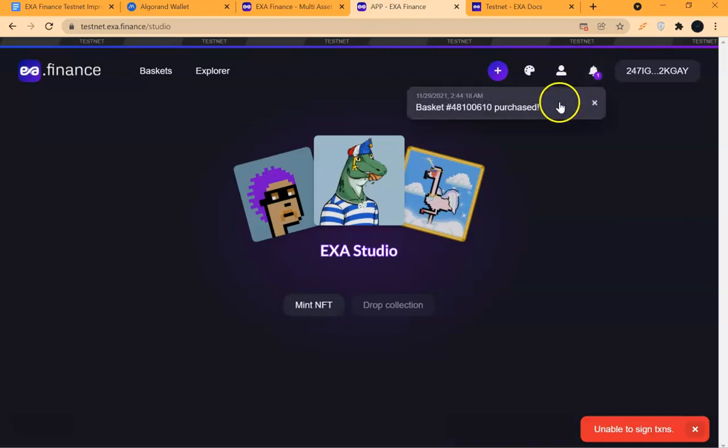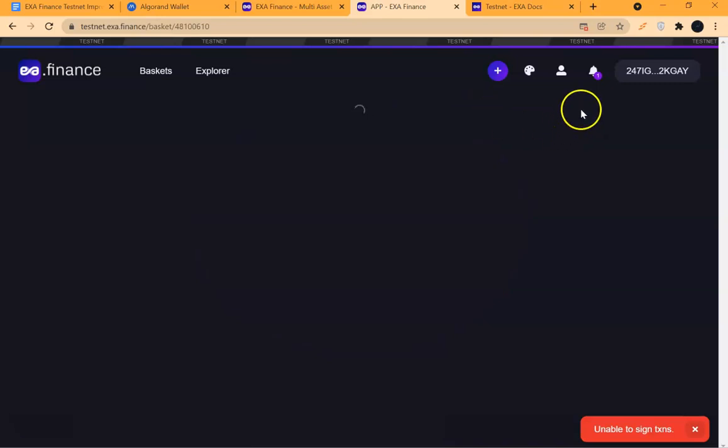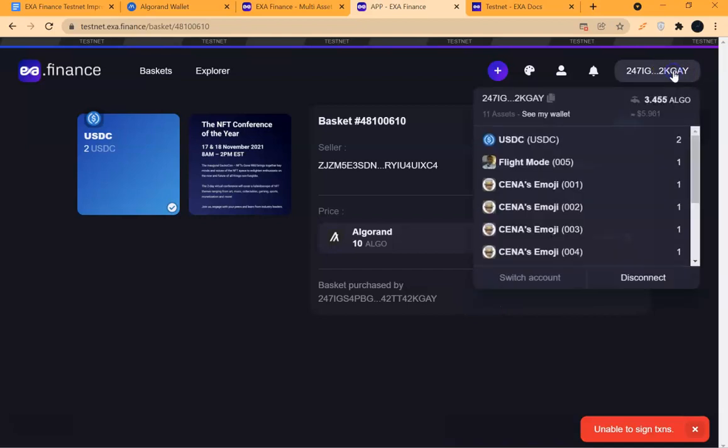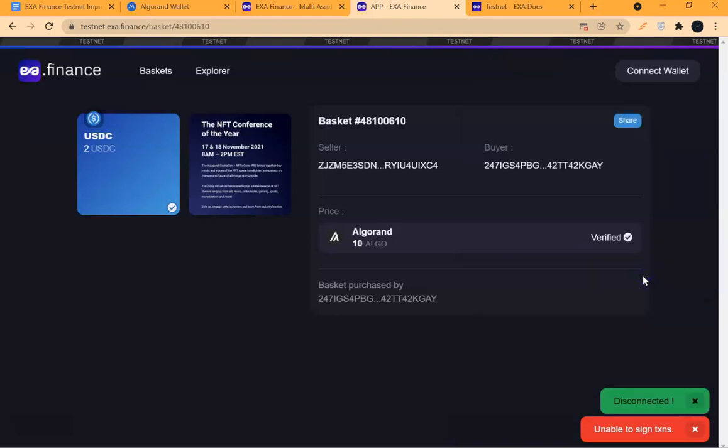Notification is always here. Notification that I purchased this, so I click on the notification and it gives me a breakdown of what I purchased. This is wallet. If I want to see my wallet, I see the wallet here. And if I want to disconnect, I disconnect. I'm done.